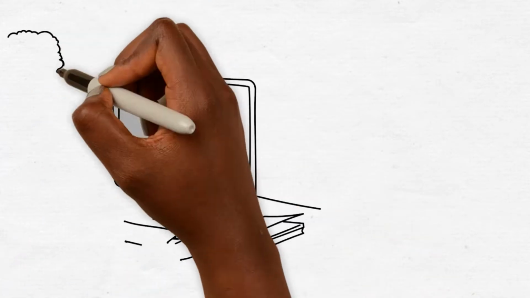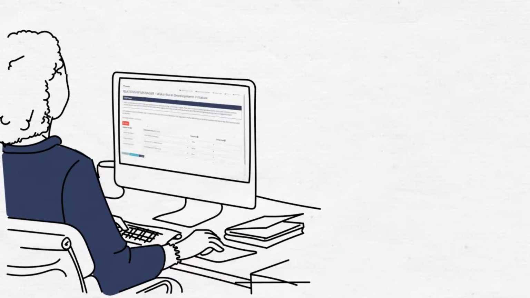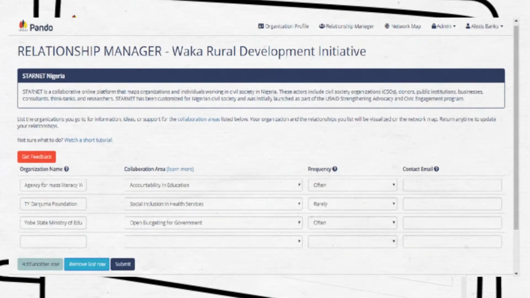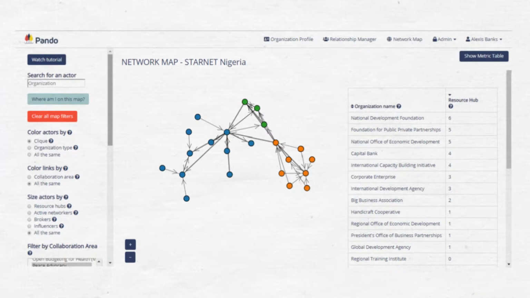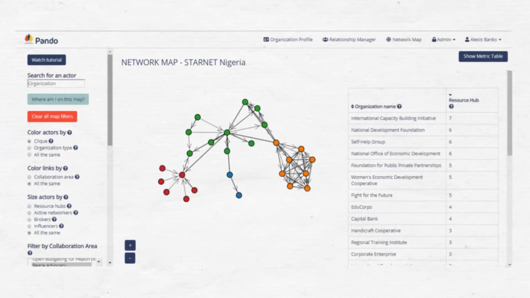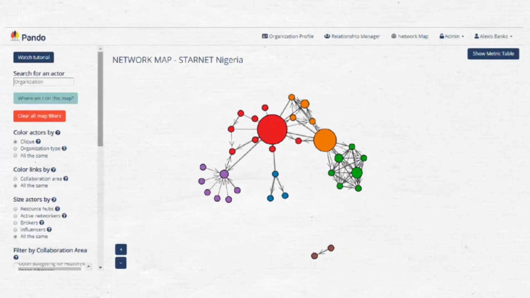Using Pando, Esther creates a relationship survey to ask organizations where they go for information or resources related to accountability in the extractive industry. As representatives from NGOs, government institutions, and private companies input the names of organizations, Pando automatically generates a network map of the actors and relationships within this advocacy system.